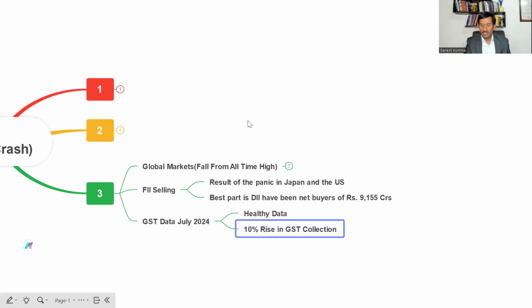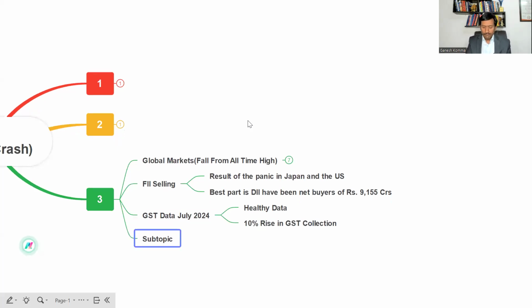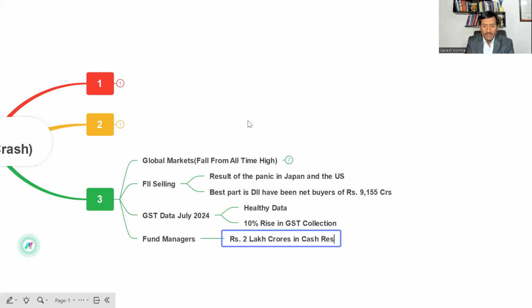And apart from that, we have been tracking the data from AMFI, the Association for Mutual Funds of India. Right now, the fund managers are sitting at around 2 lakh crores in cash reserves.